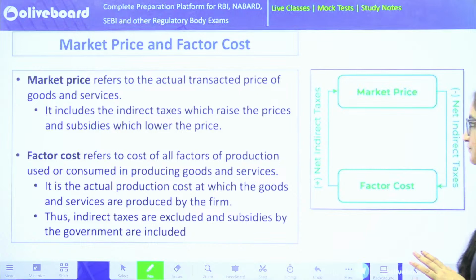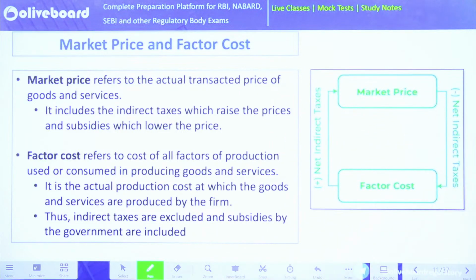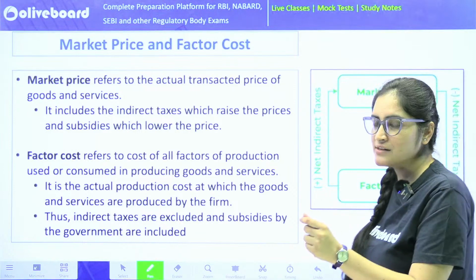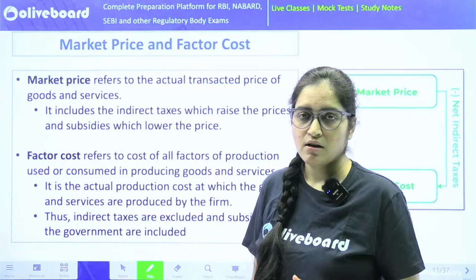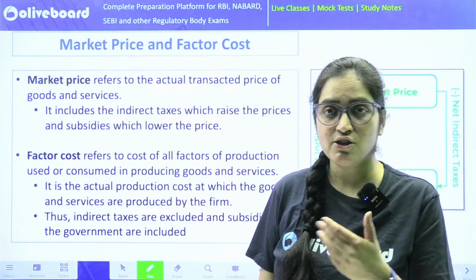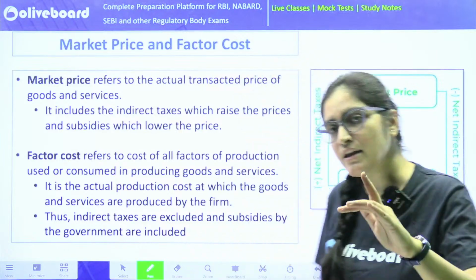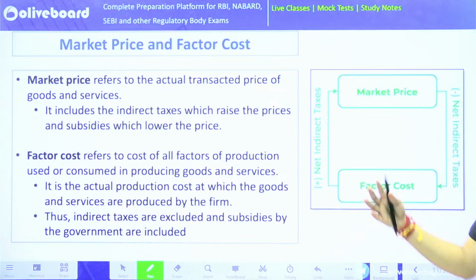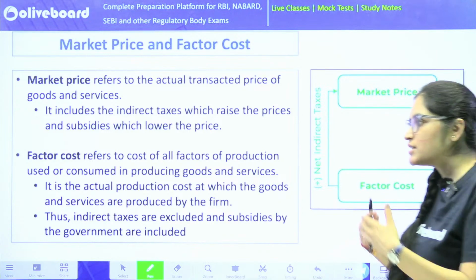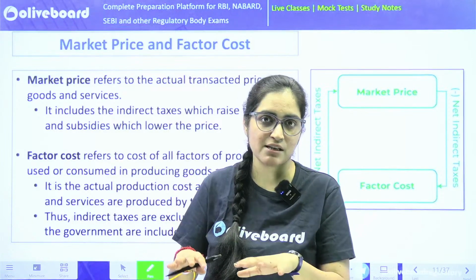Moving ahead. What is market price? What is factor cost? Market price refers to the actual transaction of goods and services. Like, if I am going to a market and buying a Parle-G that costs ₹10, then 10 is my market price. What is the factor cost then? Factor cost is the cost that is there because of the factor income that is being included.